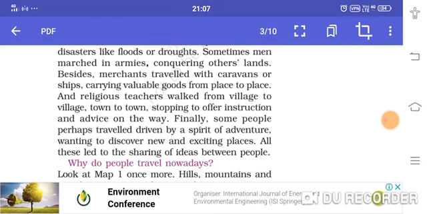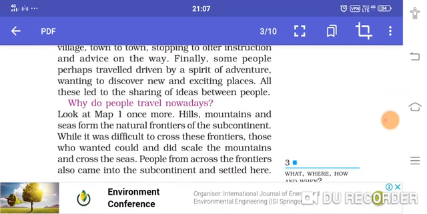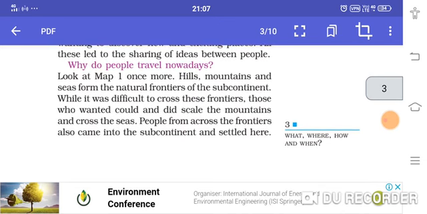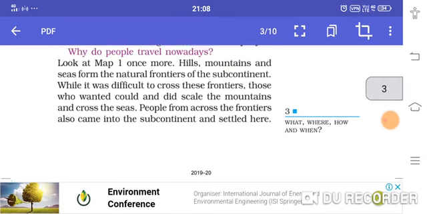Some people also traveled in search of prey, or in search of hunting. But nowadays people travel because of unemployment. People of the village areas migrate towards urban areas to find their livelihood in search of jobs.